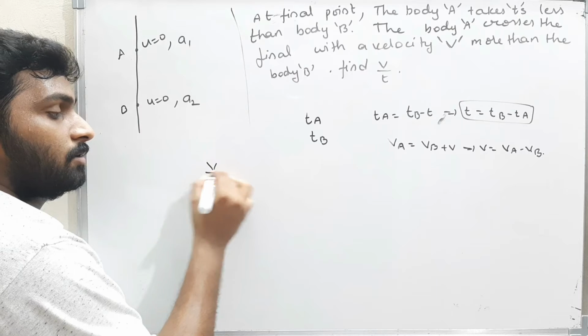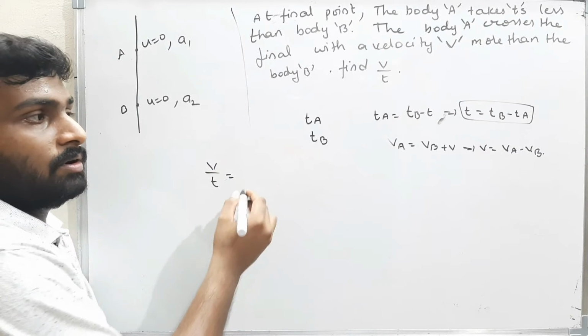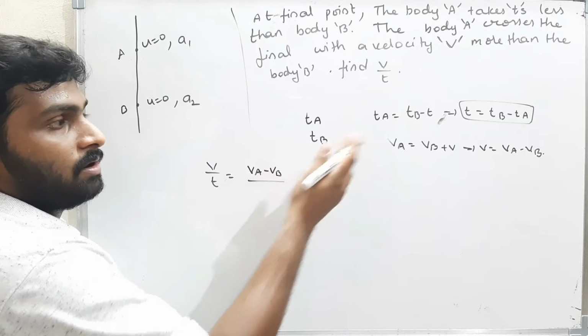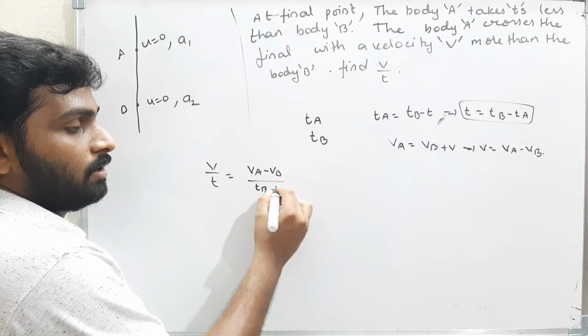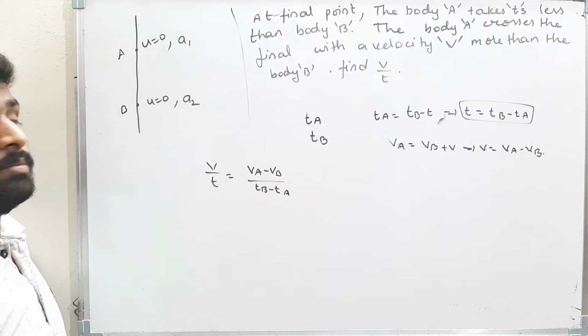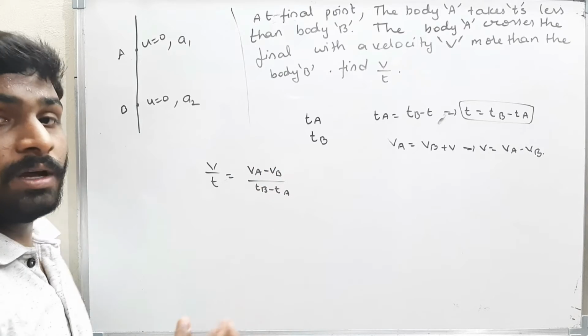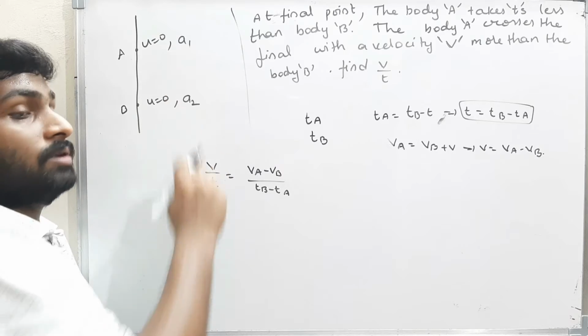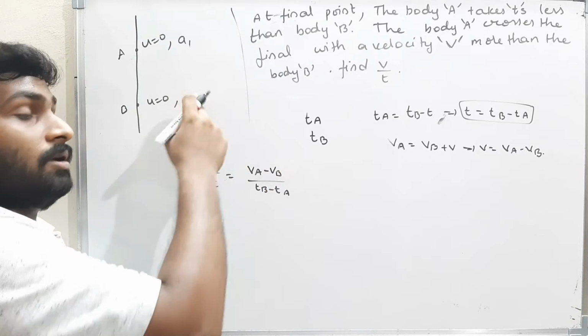Now they told to find the value of V by T. What is the value of V? VA minus VB. What is the value of T? TB minus TA. But VA, VB, TA, TB are the things I assumed, and in the question they gave only A1 and A2. That means I have to convert this in terms of A1 and A2.